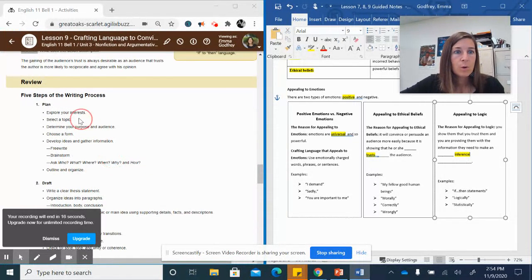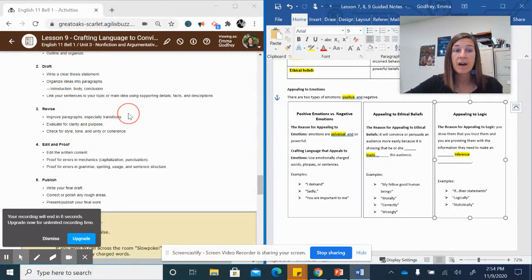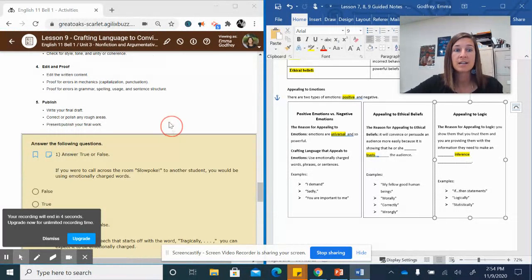Okay, they do give you a quick review of the writing process. So since we're at the end of this unit, we're going to be working on writing our own argumentative piece. So we'll need to plan, we'll need to do a draft, we'll need to revise, we'll need to proof and edit, and then finally we will publish that final product.